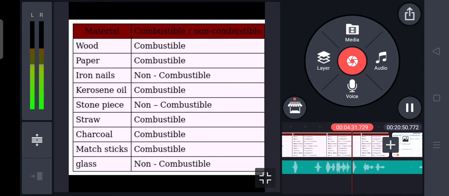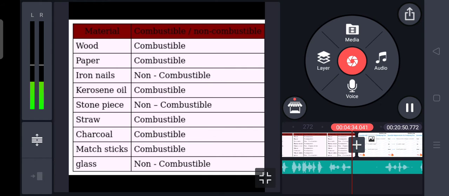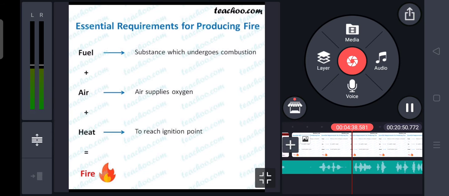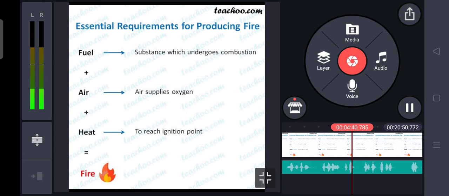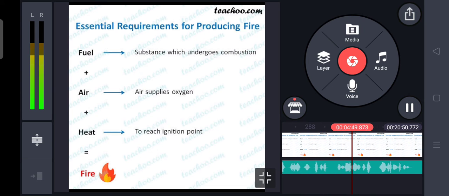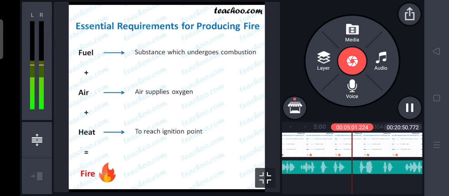There are mainly three conditions which are very necessary for combustion to take place. These are presence of a combustible substance, that is a suitable substance which can easily burn in presence of oxygen. Second one is presence of a supporter of combustion like oxygen, because oxygen is very necessary for combustion, so oxygen must be present.